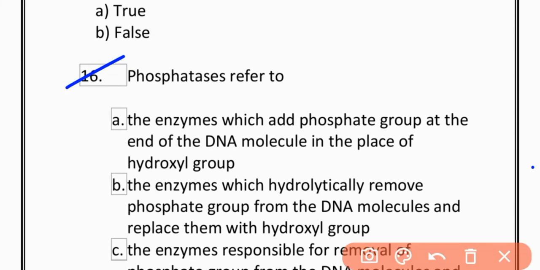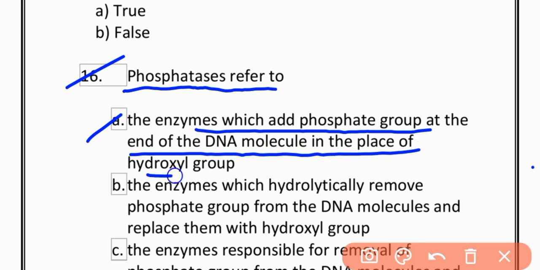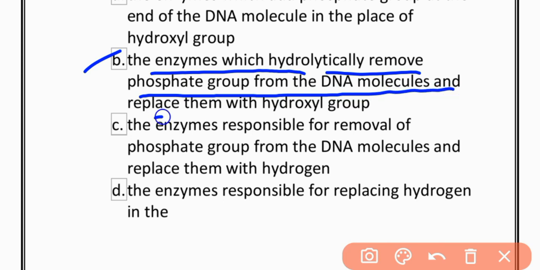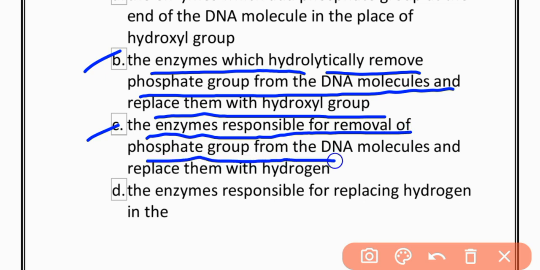MCQs 16. Phosphatases refer to: option A, the enzyme which adds a phosphate group at the end of DNA molecules in place of a hydroxyl group. Option B, the enzyme which hydrolytically removes phosphate groups from DNA molecules and replaces them with hydroxyl groups. Option C, the enzyme responsible for removal of phosphate groups from DNA molecules and replacing them with hydrogen.